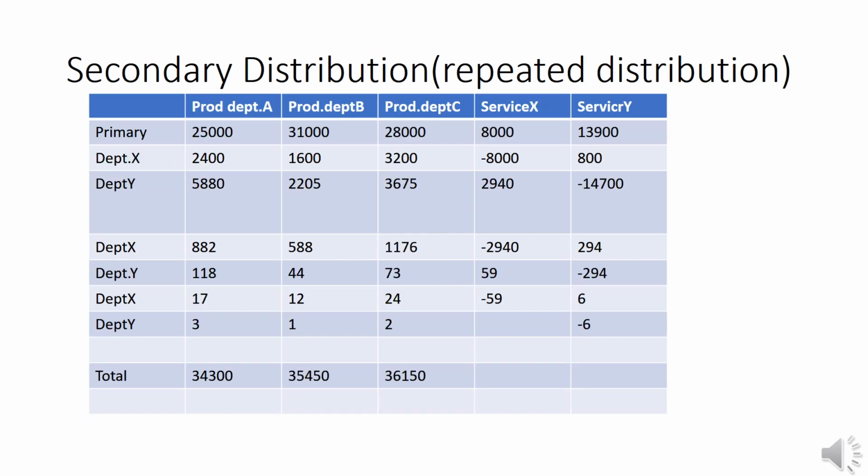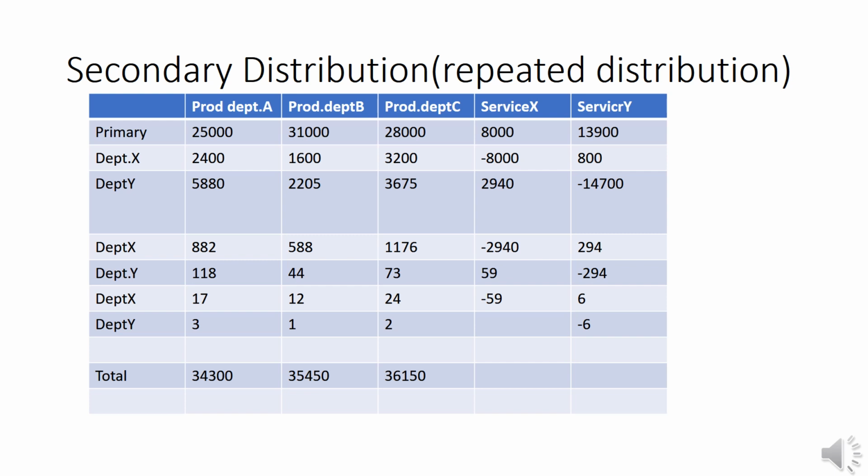Another method is the repeated distribution method. Here the expenses related to each department are apportioned to all other departments. Again we repeat this activity till it comes to a single digit. Then we take the total of the production departments. Here we can follow the last method, which is the statement of reapportionment on the basis of simultaneous equations. We use the same problem here.